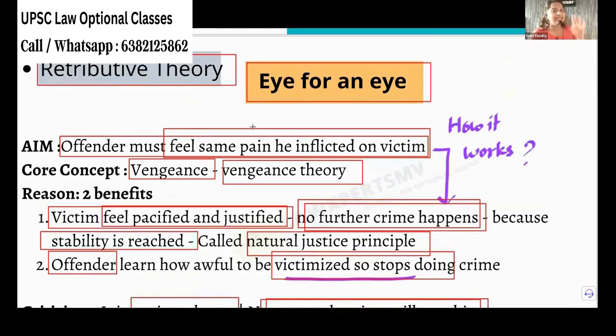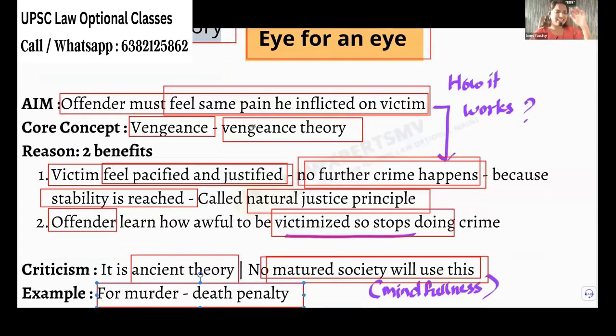So retributive theory: eye for an eye, tit for tat. The aim is that the offender must feel the same pain. Whatever I suffered, he also must suffer. So what are the two benefits? One thing, natural justice, equilibrium is reached. You suffered, the other person also suffered. So the victim feels satisfied. Second, the offender gets the same pain. So he will know what wrong he has done. He will learn from his mistake. That is one thing. But what is the criticism? It is an ancient theory. A civilized society will not use it. Okay, so that is the thing.